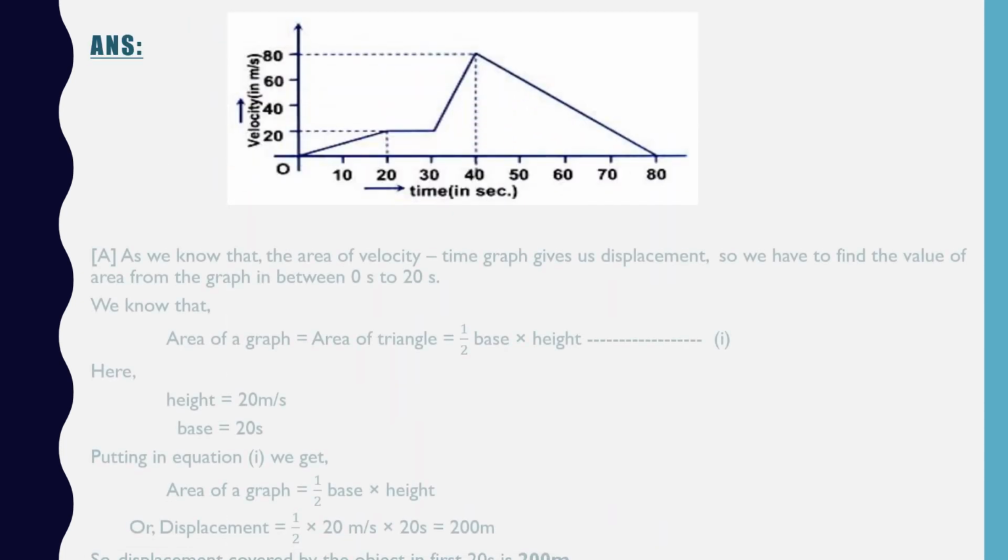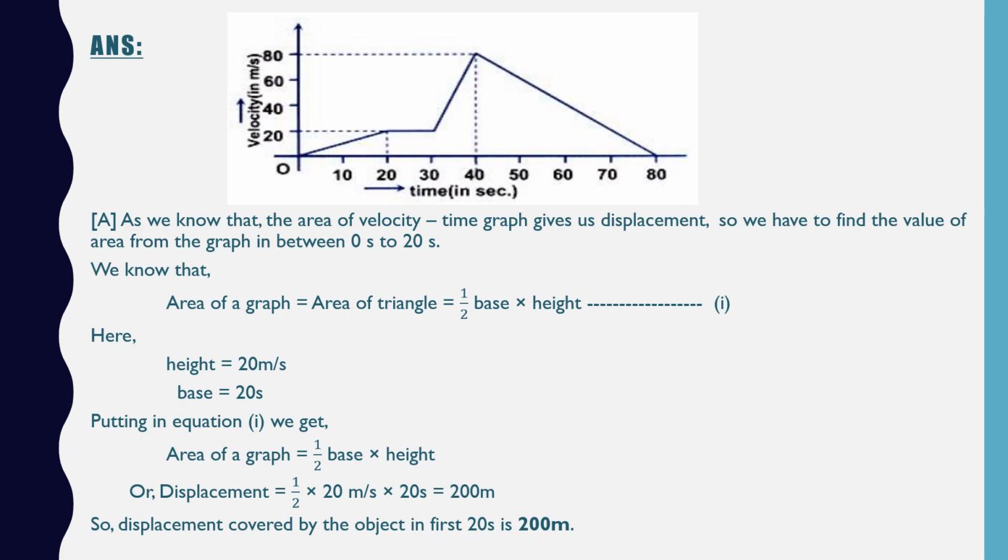So the first option is to calculate the displacement between 0 and 20 seconds. As we know, the area under a velocity-time graph gives us displacement. So we have to find the value of the area from the graph between 0 and 20 seconds. You can see over here in the graph, between 0 and 20 seconds, it is forming a triangle. If we draw one line from here, a triangle is formed over here, so we have to find the area of the triangle.